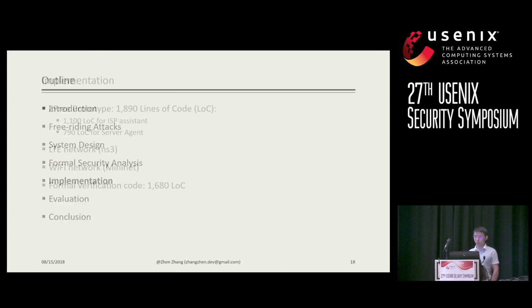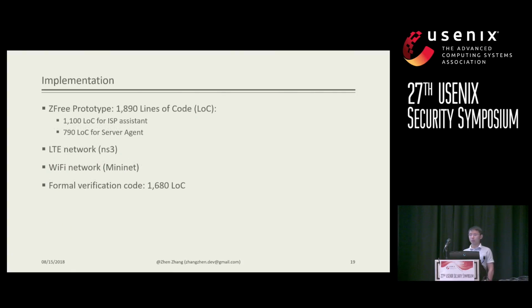And coming to implementation, Z-free includes 1100 lines of code for the ISP assistant implementation and 790 lines of code for the server agent implementation. We have 1680 lines of code for building the verification model.